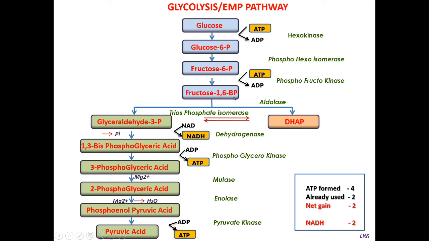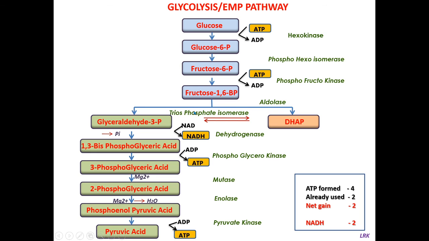Okay. Then the second stage. The second stage is formation of pyruvic acid. So the major step in the sequence of reactions is the cleavage of fructose 1,6 bisphosphate into two 3-carbon compounds, say triose phosphate molecules. This is glyceraldehyde 3-phosphate and this is dihydroxyacetone phosphate.